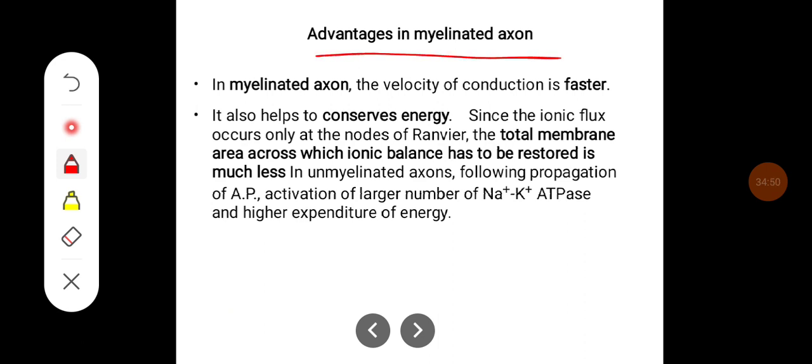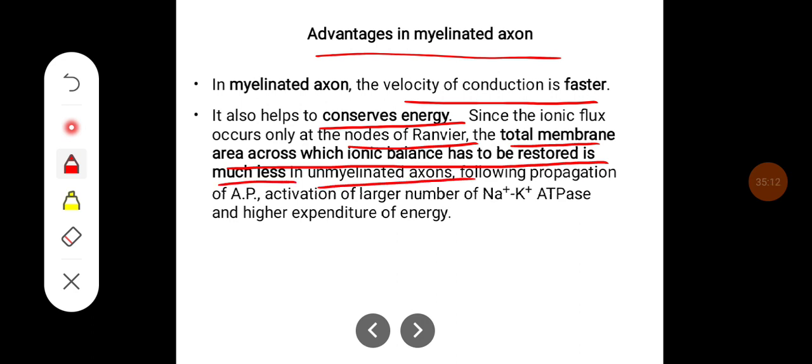Advantages in myelinated axon: the velocity of conduction is faster. It also helps in conservation of energy. Since the ionic flux occurs only at the nodes of Ranvier, the total membrane area across which ionic balance has to be restored is much less than in an unmyelinated axon following propagation of the action potential. In unmyelinated axons, this means activation of a larger number of sodium potassium ATPase and higher expenditure of energy.